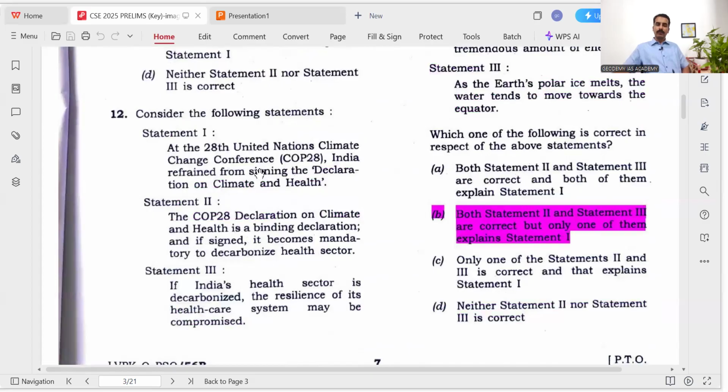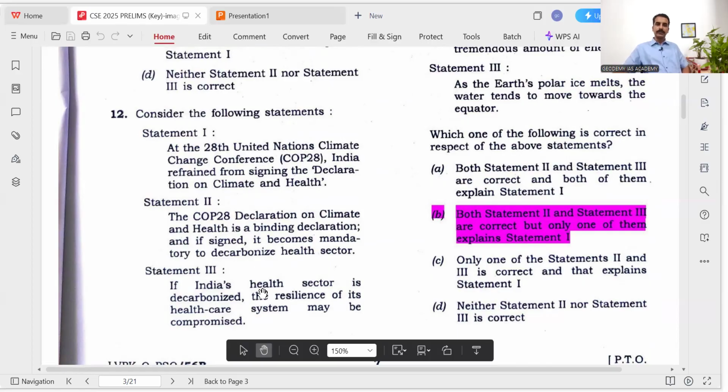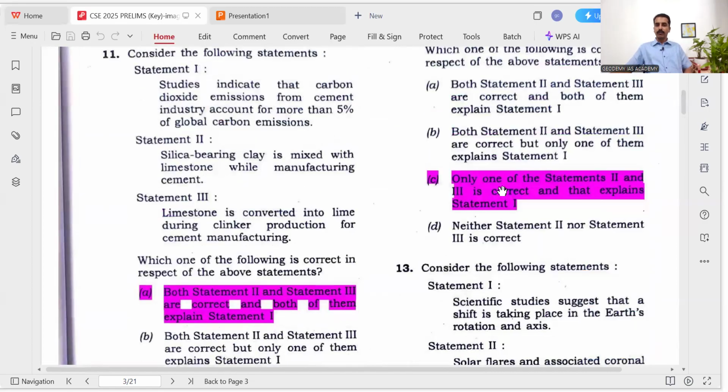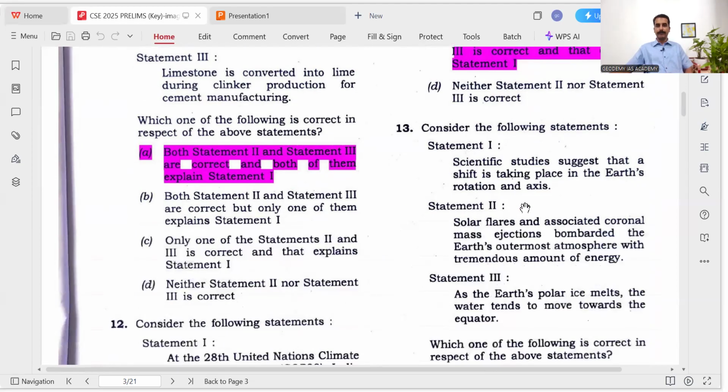What is India's stand on COP28 and why did it refrain from signing? Because if it is followed, our healthcare system will be affected. The growth will be affected. That is why India refrained from signing this declaration. So it is option C: only one of statements 2 and 3 is correct, and that explains statement 1. So statement 3 explains statement 1. Okay.